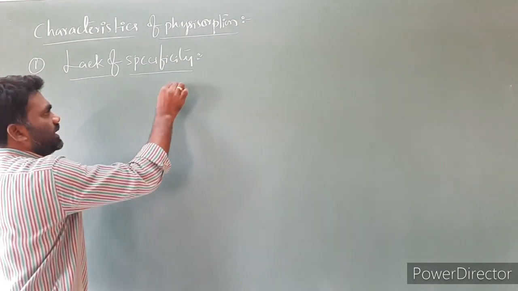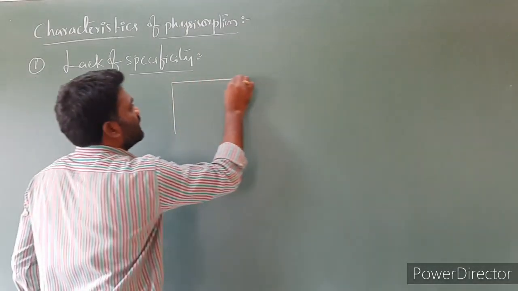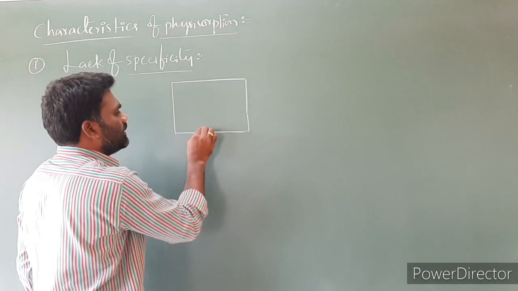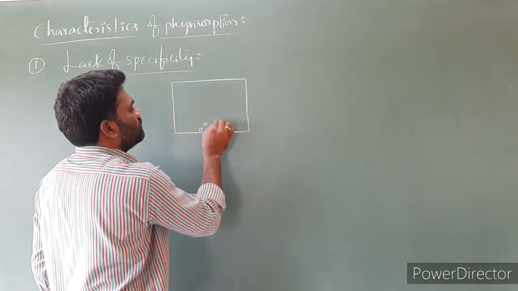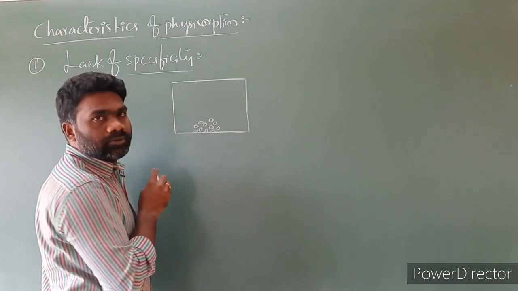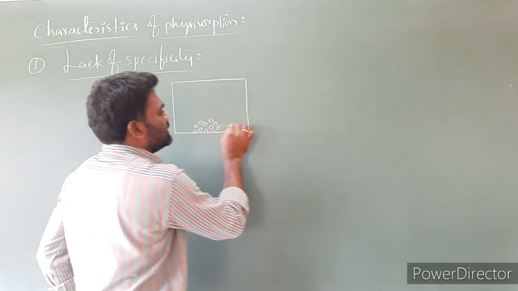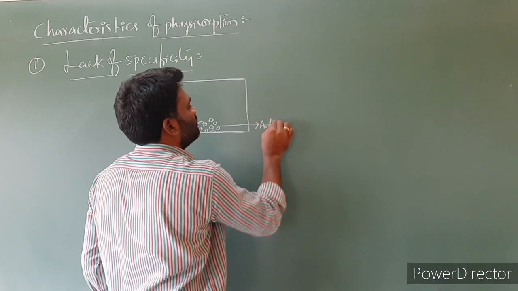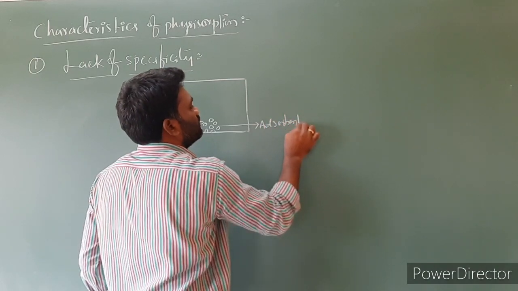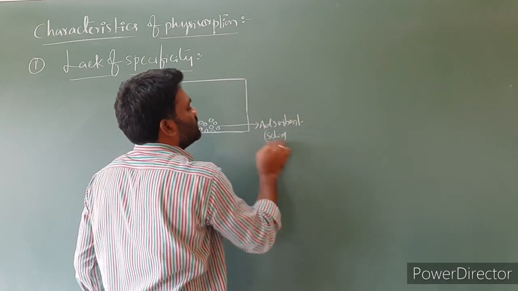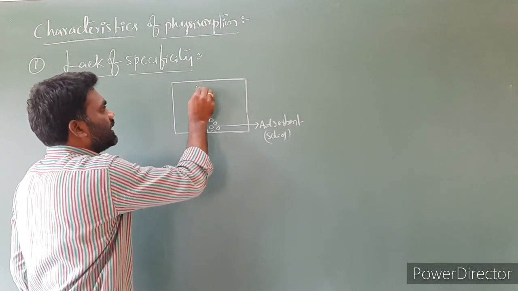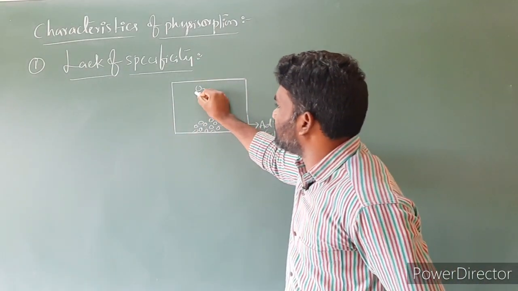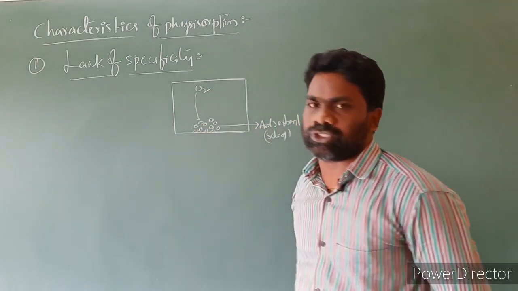The meaning of this statement is, I am taking a closed container. In this closed container, I am taking charcoal. This charcoal is a solid, nothing but the adsorbent. Suppose I am taking oxygen gas in it. This oxygen gas can adsorb on the surface of this charcoal.